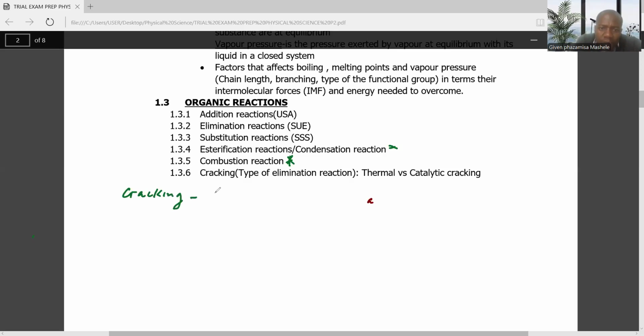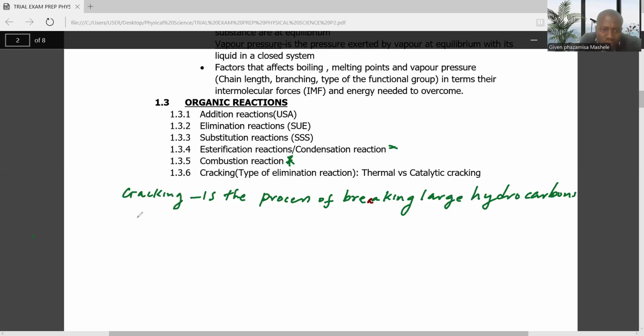Cracking is the process of breaking large hydrocarbons into more useful substances or compounds.